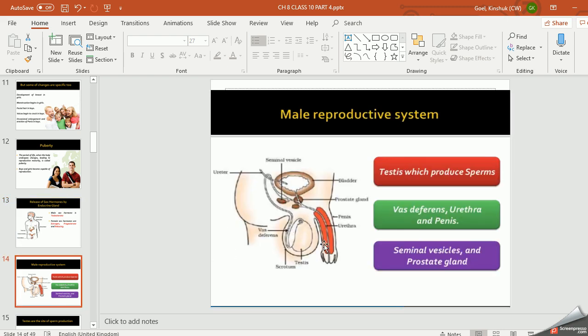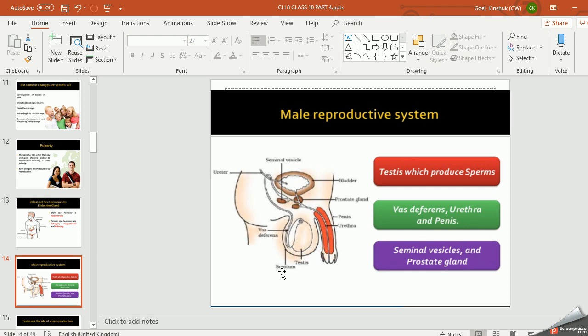Now the testes are covered with a flap of skin. Outside the testes, you will find muscular skin. That is called the scrotum, and it is very important because it helps in the formation of sperms. How? Because it keeps the temperature of the testes lower than body temperature by 2 to 3 degrees Celsius. Right? The temperature is 2 to 3 degrees Celsius lower than body temperature, because sperms will form at that temperature, otherwise sperm formation will not take place.